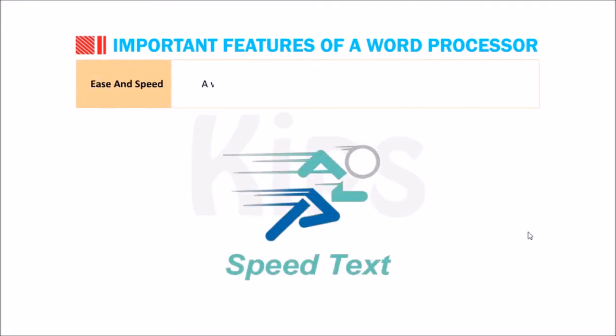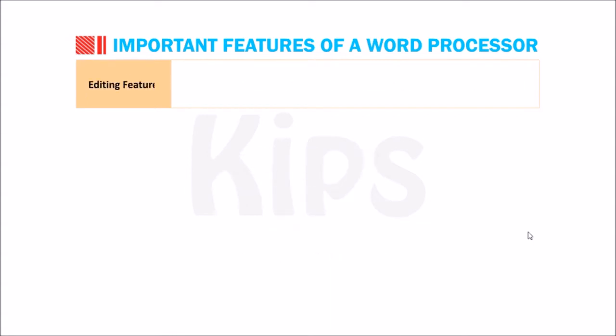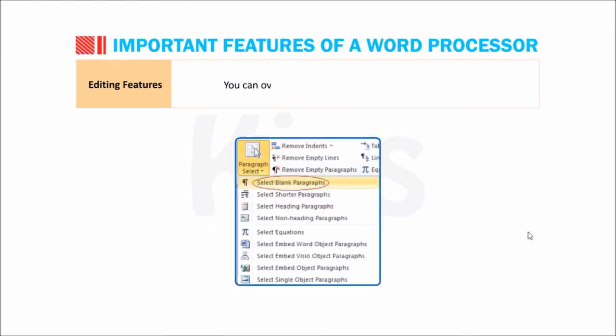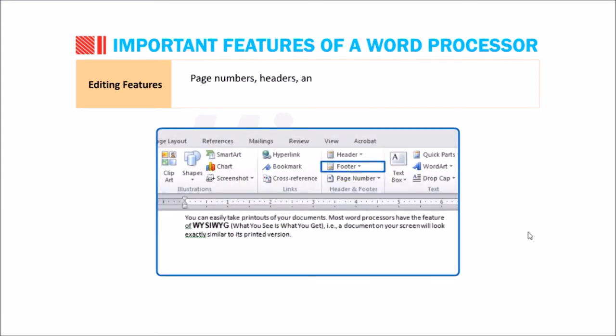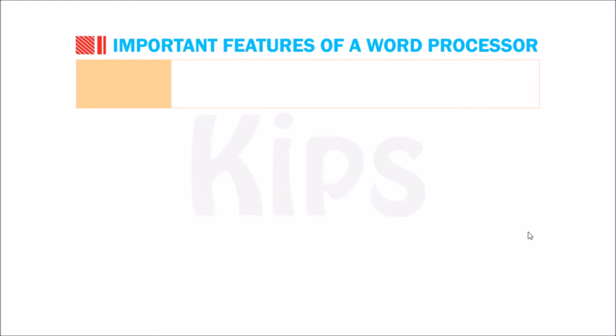Ease and speed. A word processor provides an easier and faster method to type the text. Editing features. Using a word processor, you can apply the editing features like copying, moving, and deleting text. You can overwrite or insert a sentence, paragraph, or word. Page numbers, headers, and footers can also be inserted. Tabular data in documents can also be presented.